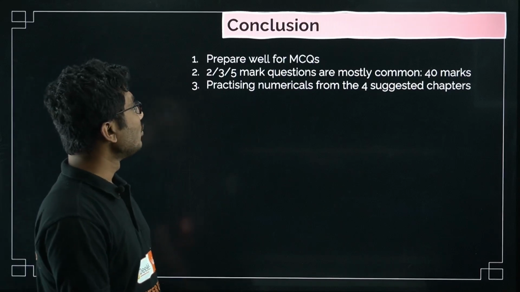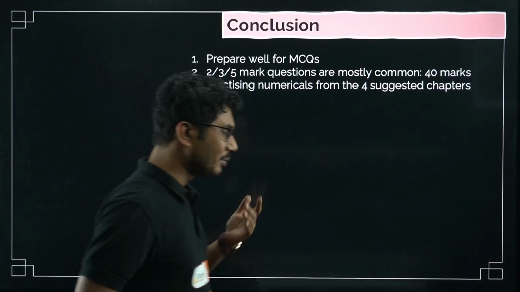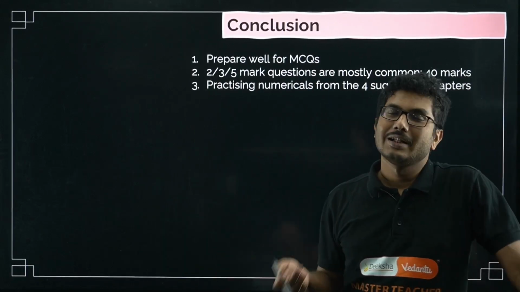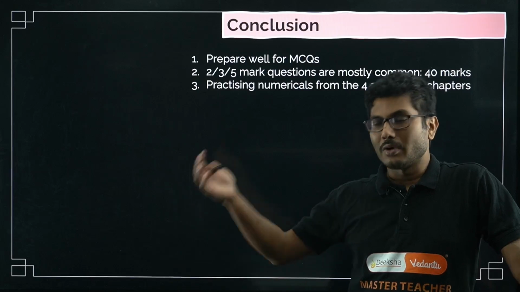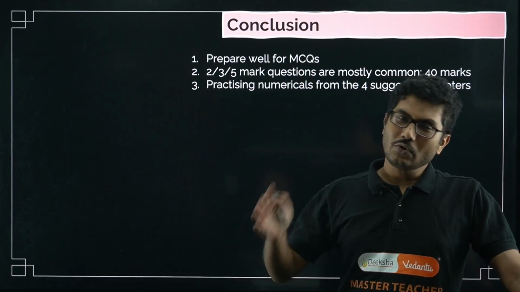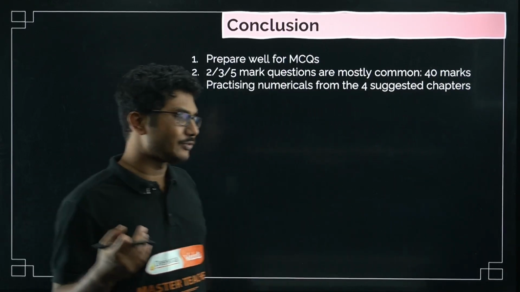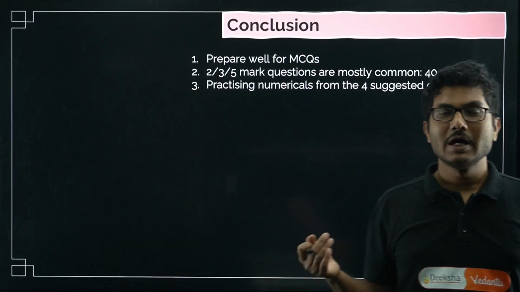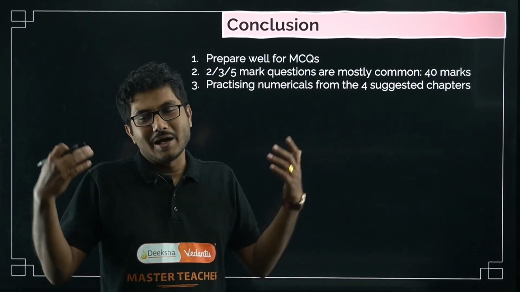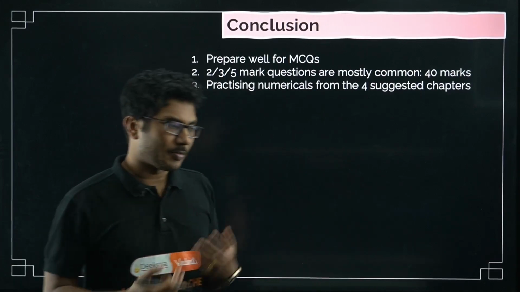What is next? 2, 3, 5 mark questions are mostly common, as we have seen. If you are able to answer 5 questions from the given 8, then what is the worry, right? The 5 questions you are going to answer will be common. Sometimes they may be questions which you thought while preparing the chapter, okay, this is a hard question, if this comes, I will not answer, but that question might come still, because that is a common question.